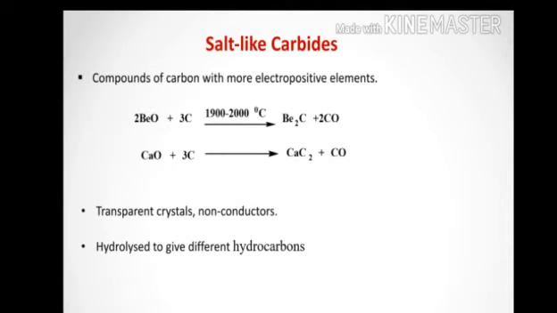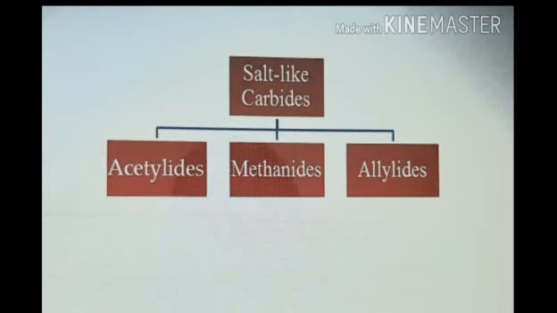According to the hydrocarbon formed by hydrolysis, salt-like carbides can again be divided into three types: acetylides, methanides and allylides.